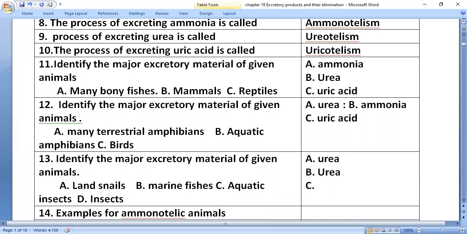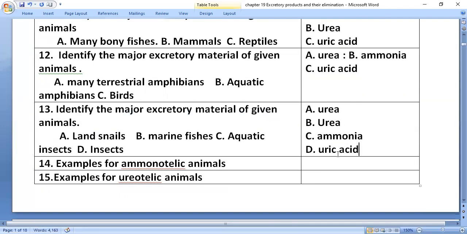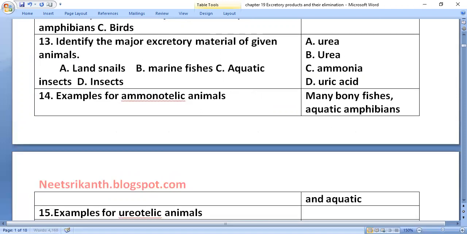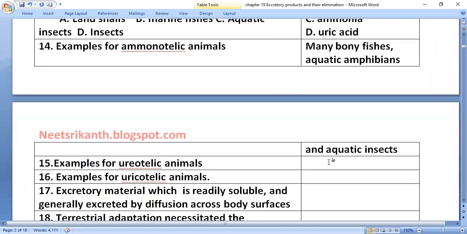Aquatic insects excrete ammonia. Terrestrial insects excrete uric acid. Example for ammonotelic animals: as we said above, many bony fishes, aquatic amphibians, and aquatic insects excrete ammonia. We call them ammonotelic animals.